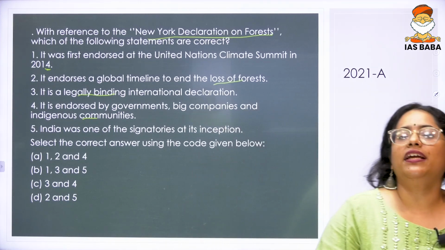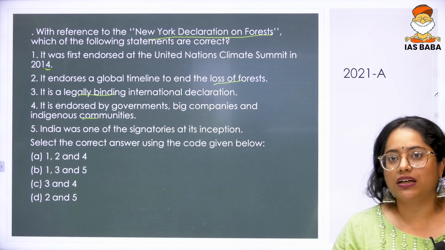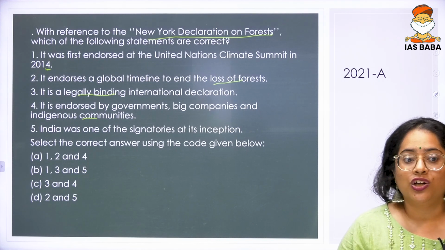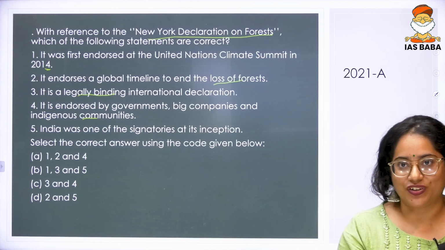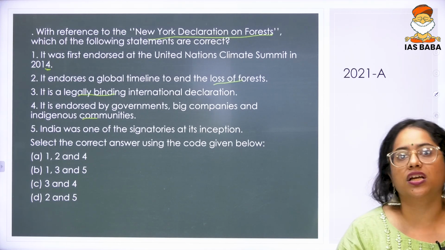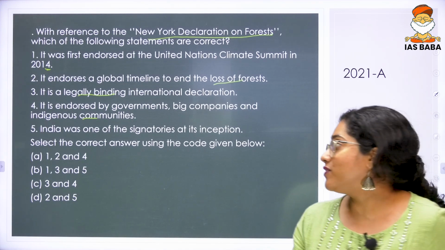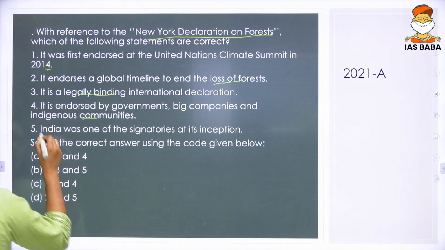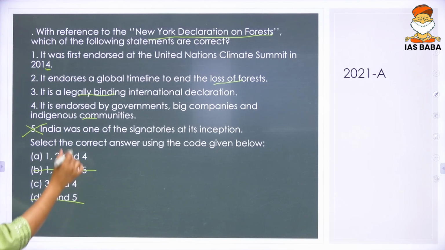Okay, it's very rarely that you have a climate, biodiversity or environment related treaty that India is not part of. So when such a treaty does come, you take very exceptional note of it. New York Declaration on Forest is one such thing. India was not a signatory for this declaration. So that fifth statement, which says India was, is wrong. Wherever you have 5, you can eliminate it. Now it's clear statement 4 is correct because 4 is left in all the others.